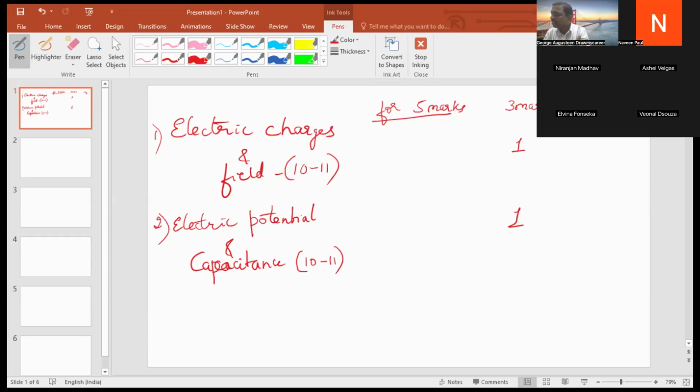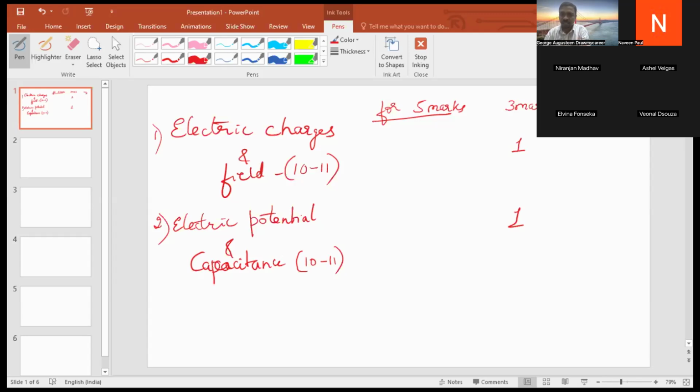So this is the scenario from chapters 1 and 2. If they ask a 5 mark derivation from the first chapter, they might not ask a problem; likewise for the second chapter. But surely one problem will be there from either of these chapters.